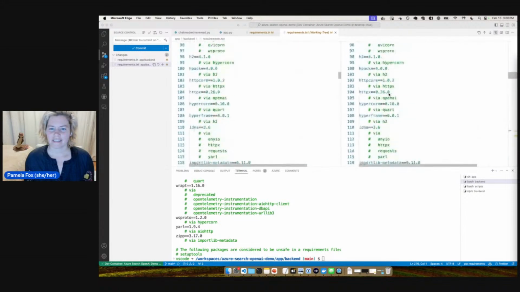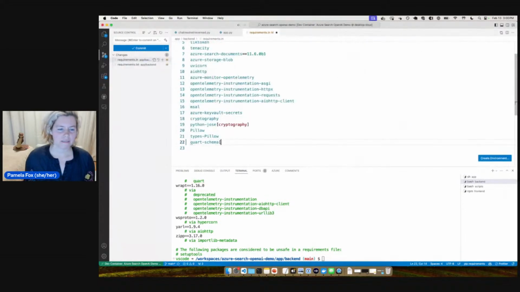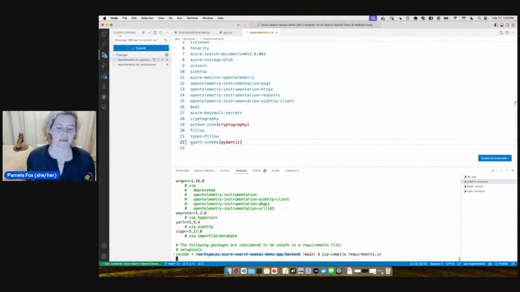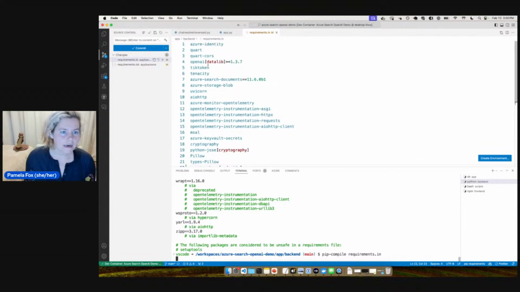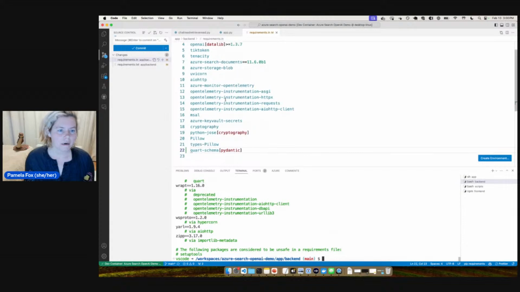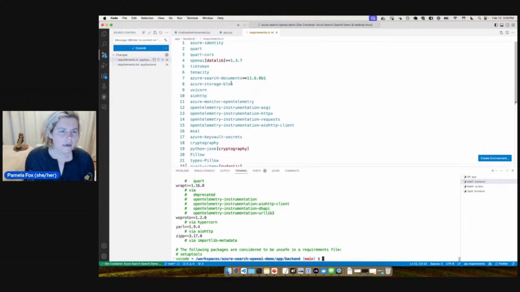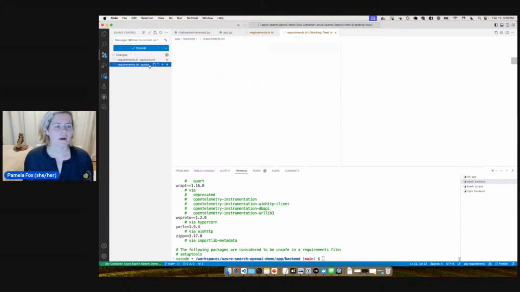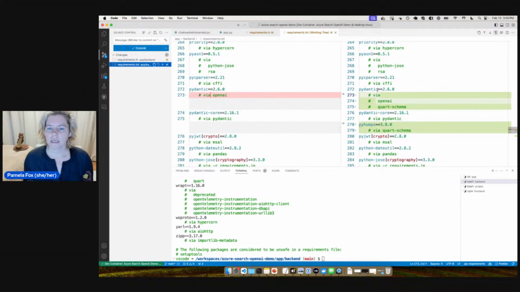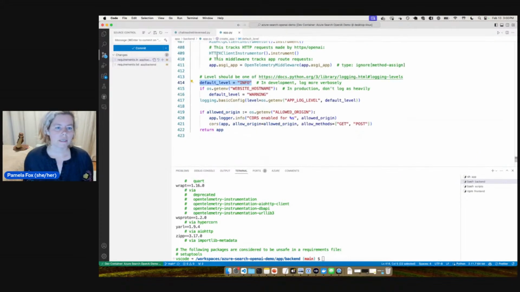All right. Oh, and we should say specifically we want the Pydantic one. That shouldn't change the compilation very much. It'll just add that Pydantic is also going to come from Quart-Schema. Because remember that OpenAI also has a dependency on Pydantic, and we are already bringing in OpenAI. Should be somewhere here. Okay, so then we go ahead and check and see now Pydantic is also coming via Quart-Schema. All right, so good.